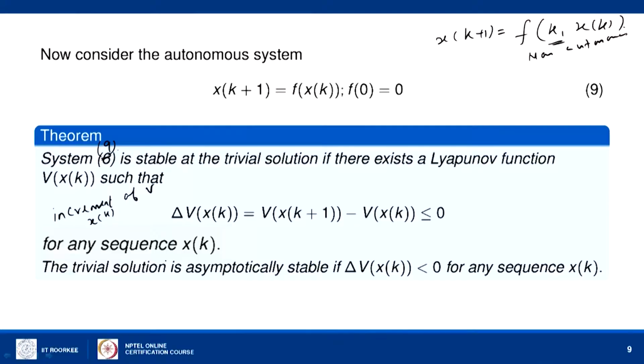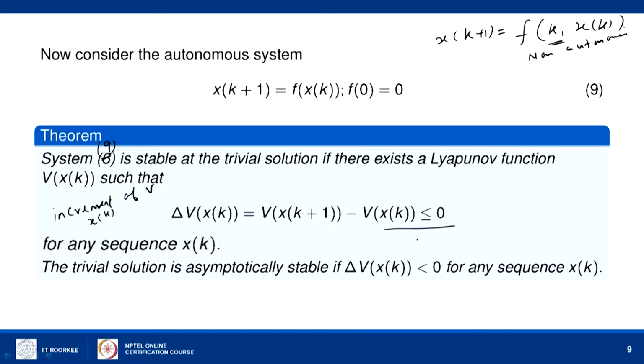So, if this happens, then we say that the trivial solution is asymptotically stable, and if it is less than or equal to 0, then the system is stable. So, it is analogous to the continuous case.